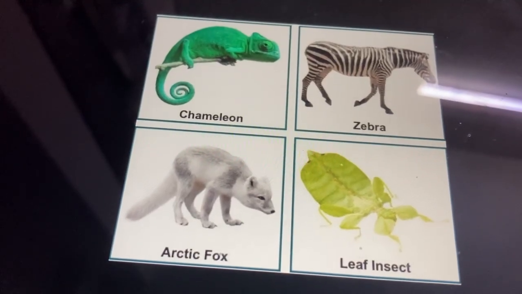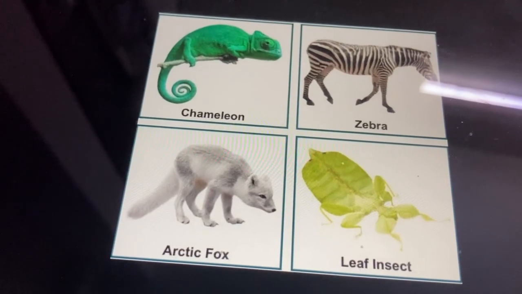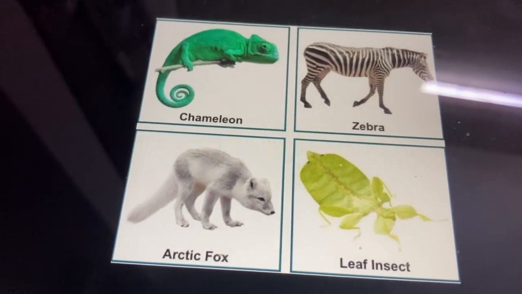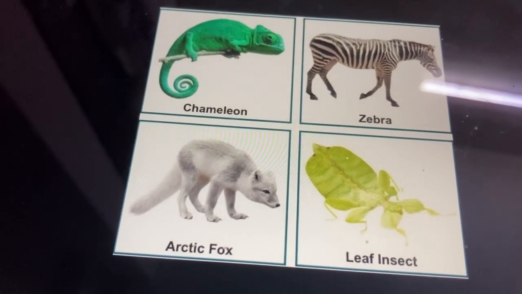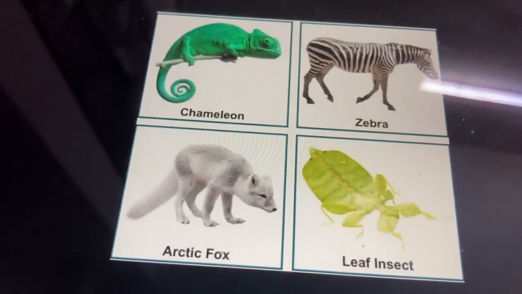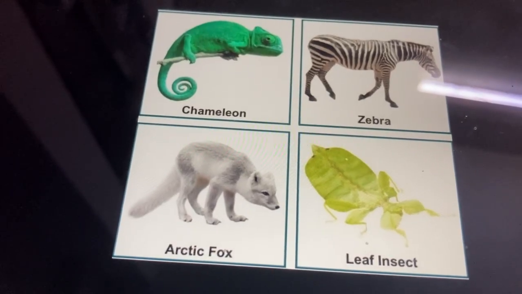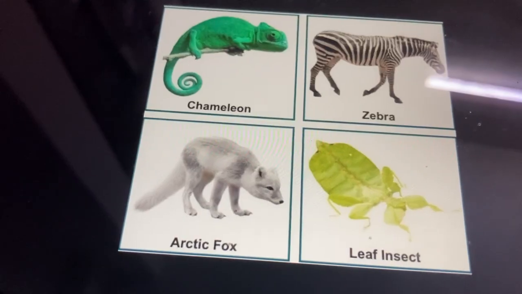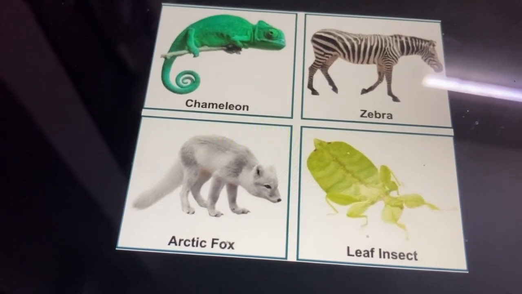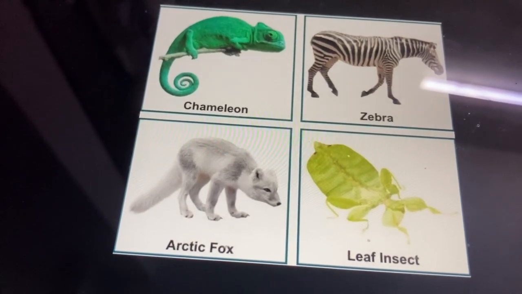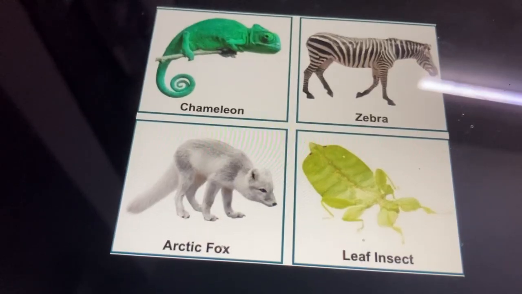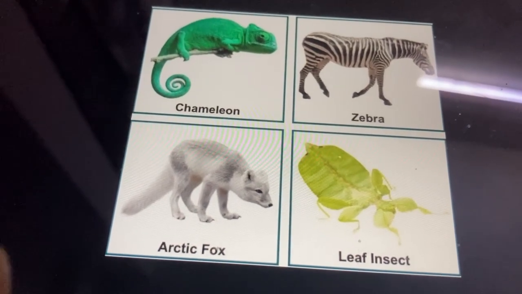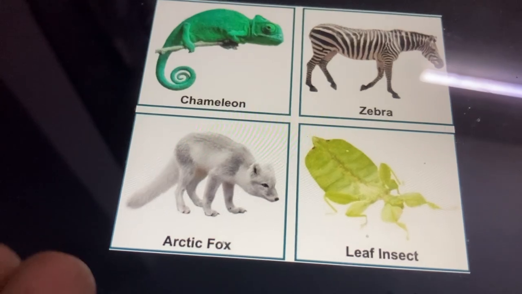If it's in places which are too woody, the color will automatically change to brown. So if any predators approach, they are not able to identify chameleons. Similarly, the Arctic fox stays in places where it's extreme cold, snowy, and completely white. So when the surrounding is white, any predator cannot identify the Arctic fox because it is also white in color.